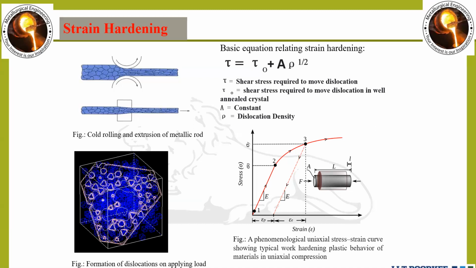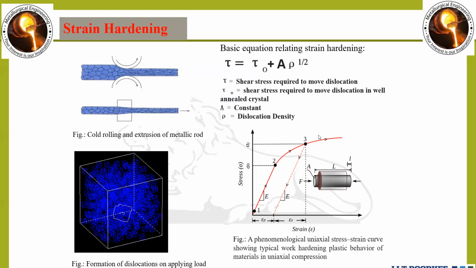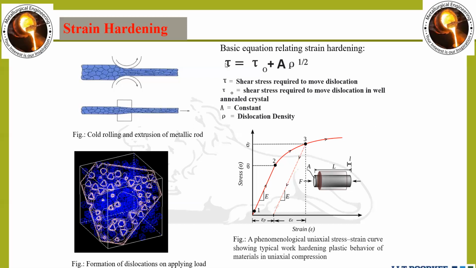Now dislocation movement will be hindered. Dislocations require more stress to overcome that hurdle from the higher dislocation density, which creates strength in the material. The basic equation for strain hardening is tau equals tau naught plus A root rho.